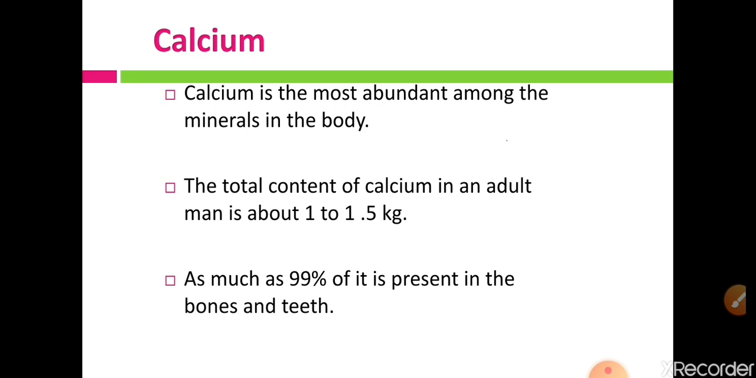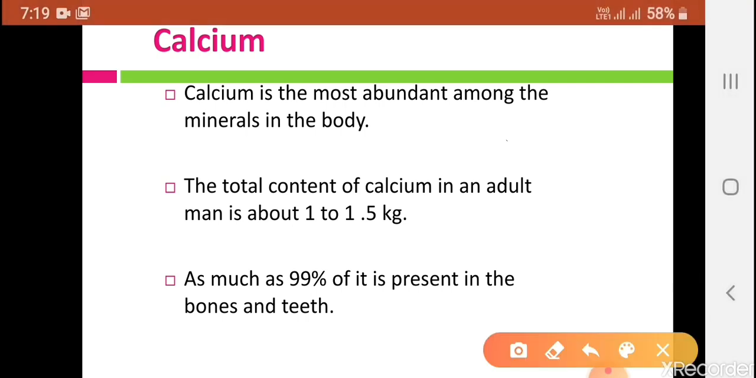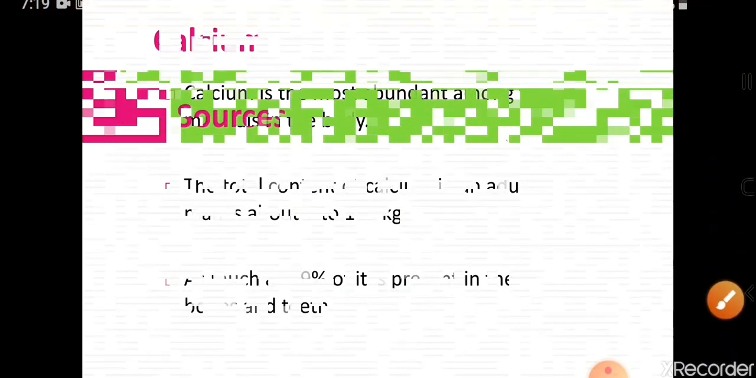Out of this 1 to 1.5 kg, 99% is present in the bones and teeth. That means in our body, calcium is present in various places such as bones, teeth, and the cells or cell walls. But 99% of it is present in the bones and teeth. That means calcium is present mainly in our bones and teeth.